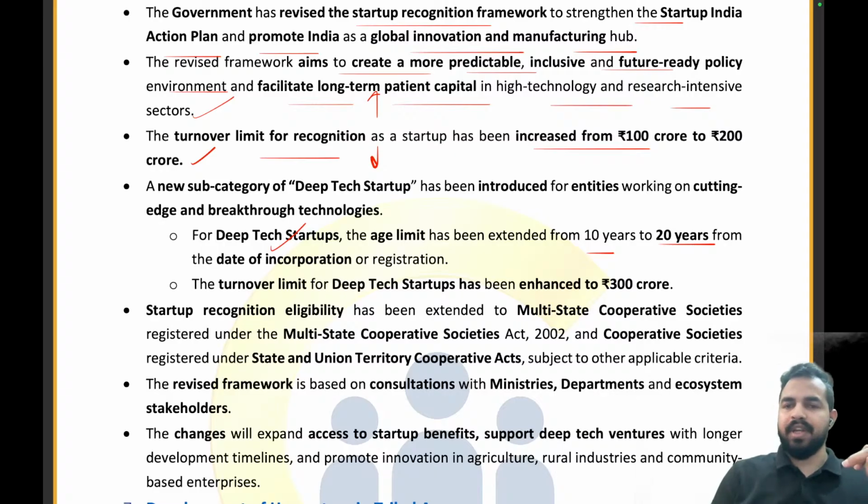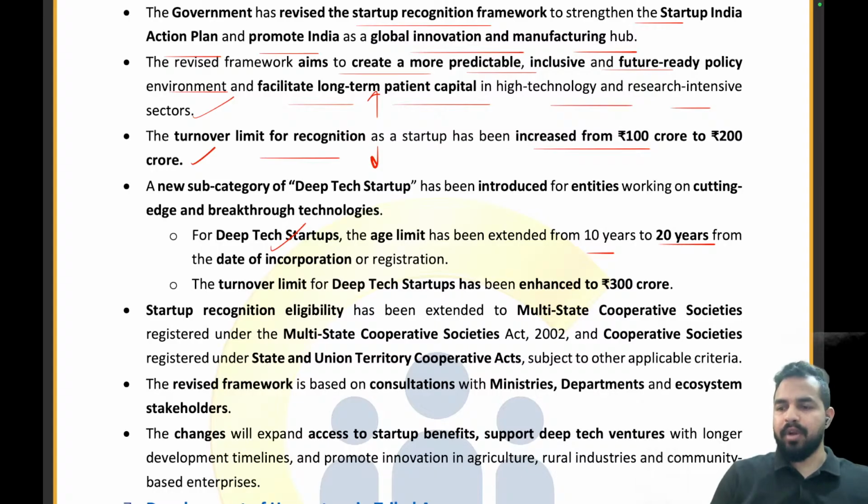So earlier also we covered the Startup India scheme, right? We covered that 10 years is the limit for a company to be called a startup. Now for the deep tech startups, we have extended the timeline from 10 years to 20 years. Clear everyone?